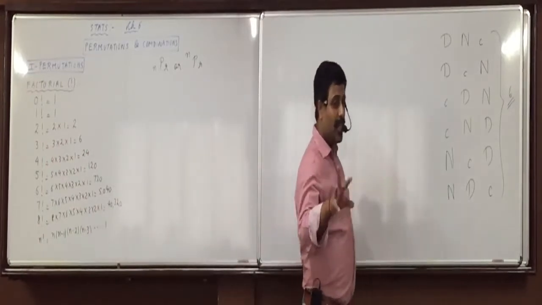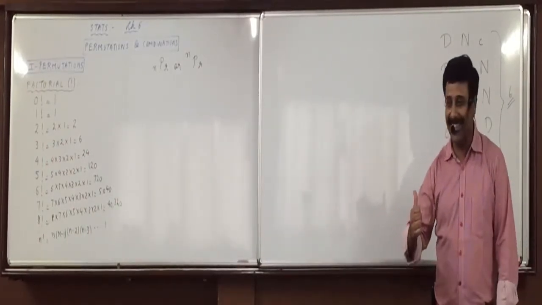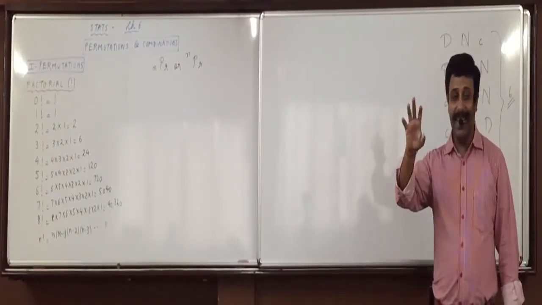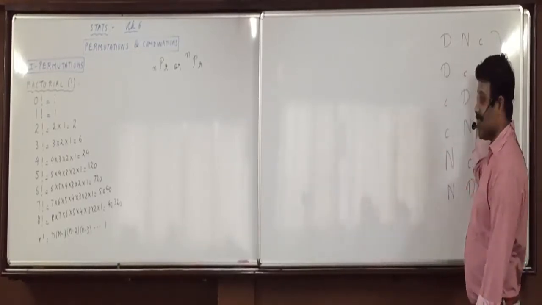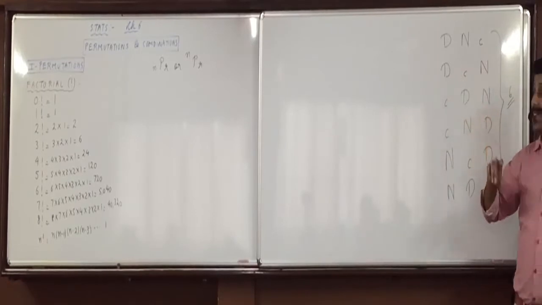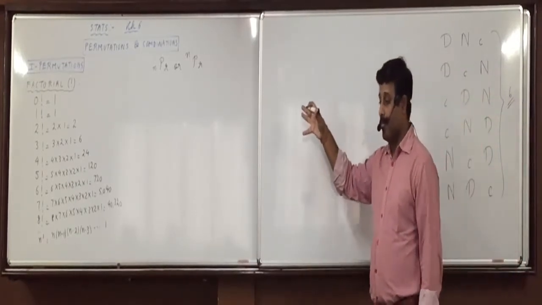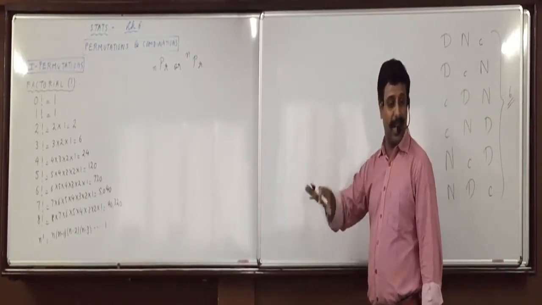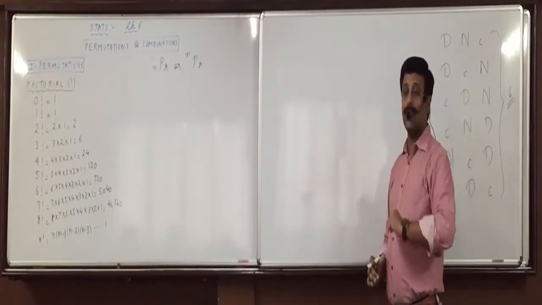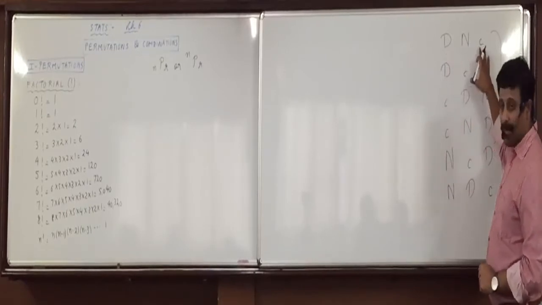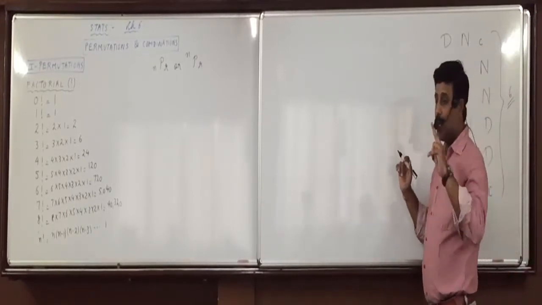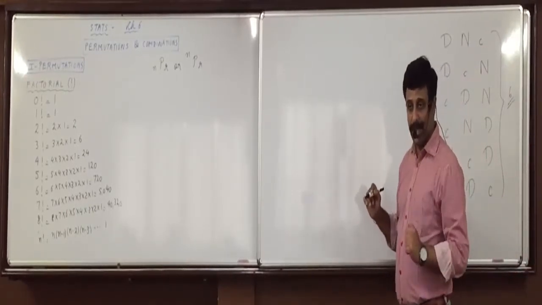For example, just now we called 3 items on the stage, and we arranged all the 3. So it was 3P3. Arrangement of 3 items out of 3 items. We can arrange 2 also. Like Drashti, Navdeep and Chakre, if I ask you, 2 are to be arranged. 2 people's photograph is to be taken.